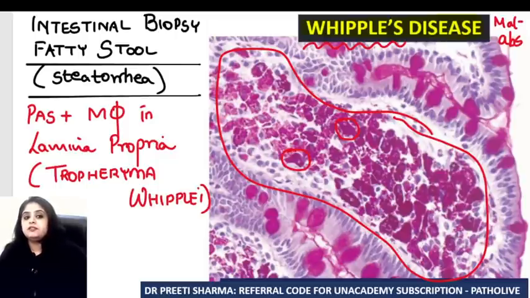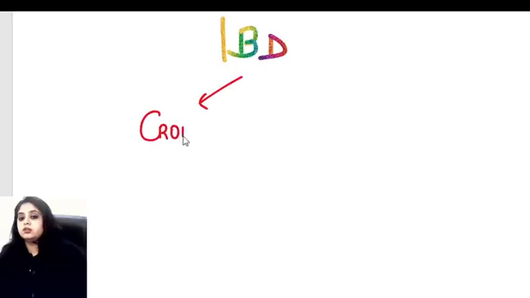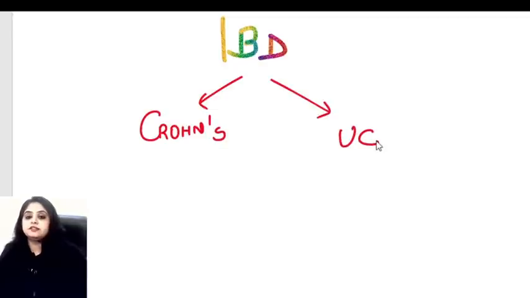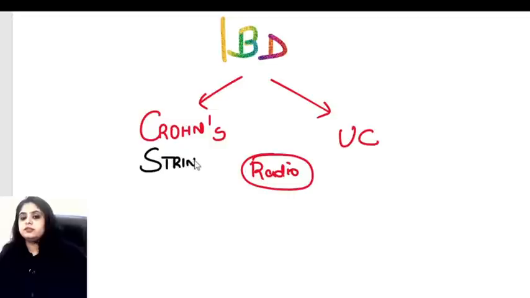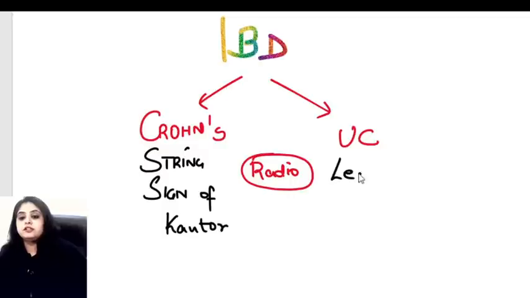I think everyone is very well versed about how the exam is always full of questions to do with inflammatory bowel disease. They always ask you inflammatory bowel disease has something called Crohn's disease, and inflammatory bowel disease has something called ulcerative colitis. So firstly, they always ask you the radiological appearance of Crohn's versus ulcerative. In Crohn's disease, we'll do the theory first. We see something called string sign of Kantor. String sign of Kantor is seen in Crohn's disease, whereas ulcerative colitis gives you the lead pipe appearance.